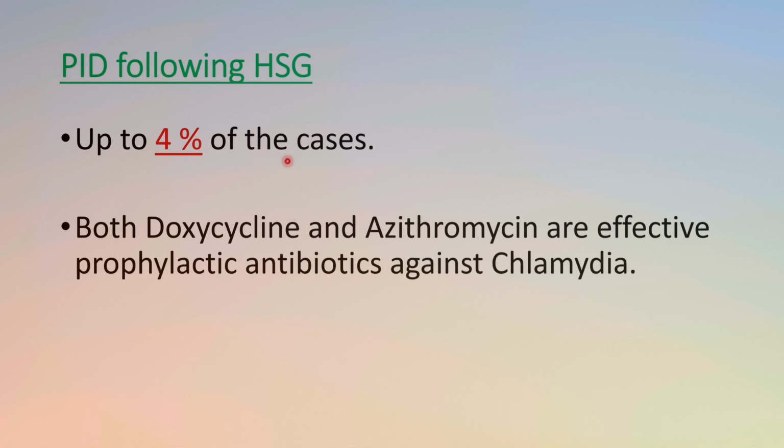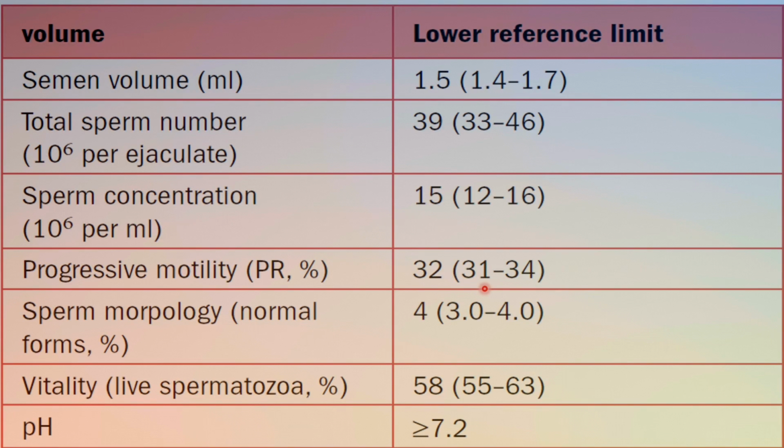Okay, now PID following HSG. Up to 4% of the cases develop PID. Both doxycycline and azithromycin are effective prophylaxis against chlamydia.